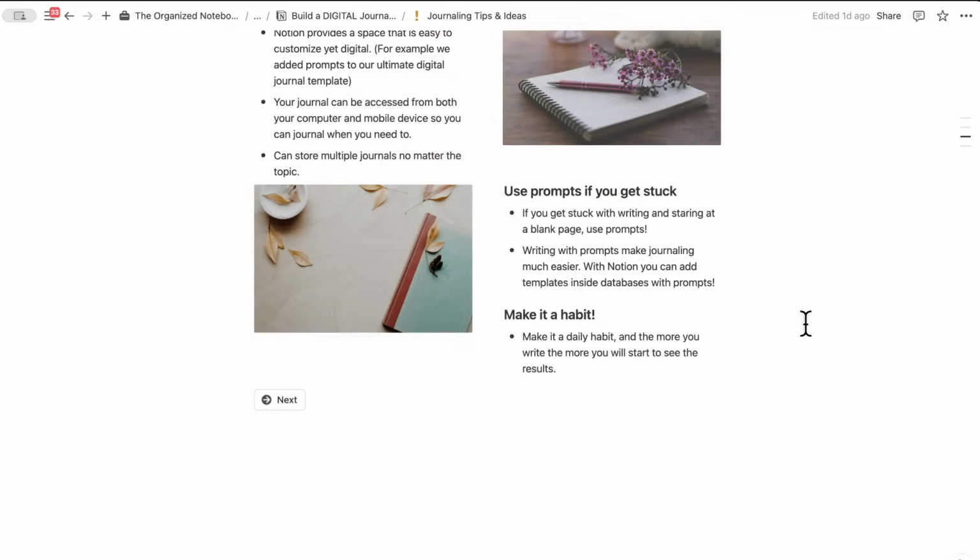Finally, make sure to make it a habit. Making it a daily habit, the more you write, you'll start to see the results of your journaling.